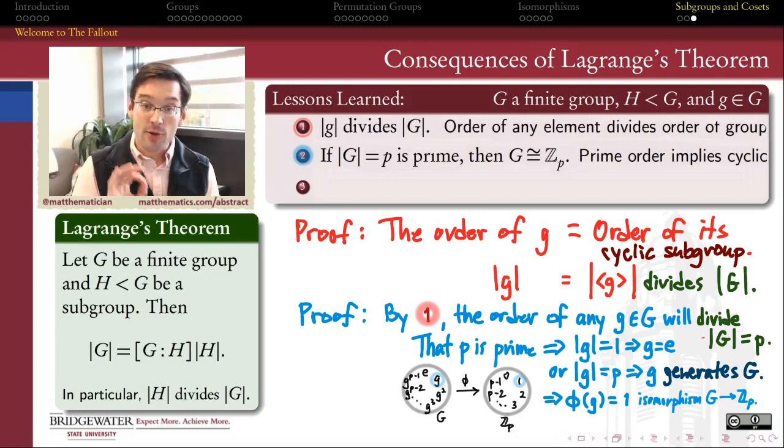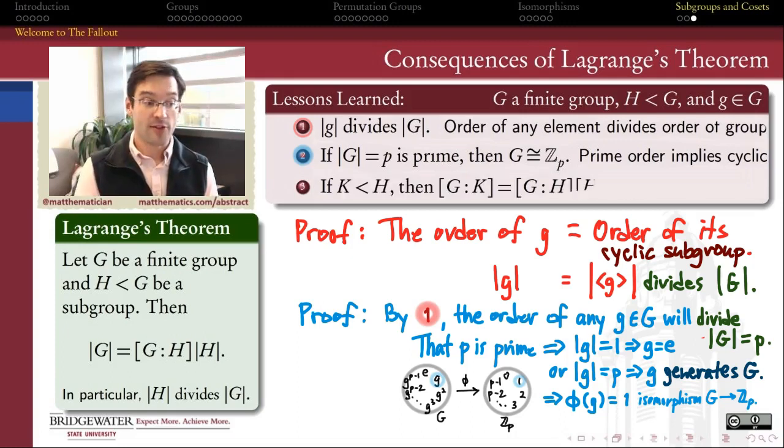Therefore, every group whose order is a prime number must be isomorphic to the cyclic group of prime order, Z mod P. Up to isomorphism, there is only one way to make a group out of a prime number of elements. That is a really strong statement, and Lagrange's theorem is what gives that to us. It's really a measure of the importance of this theorem to the study of finite groups.